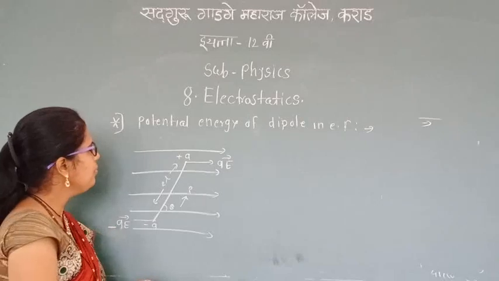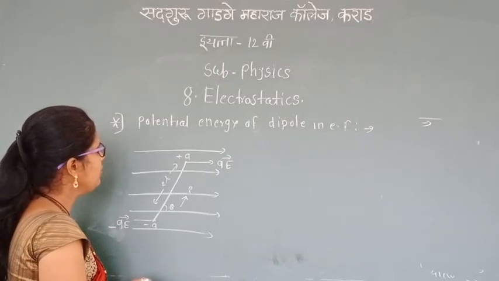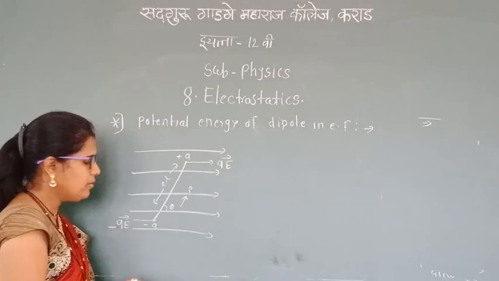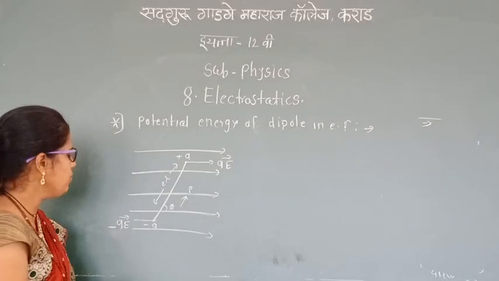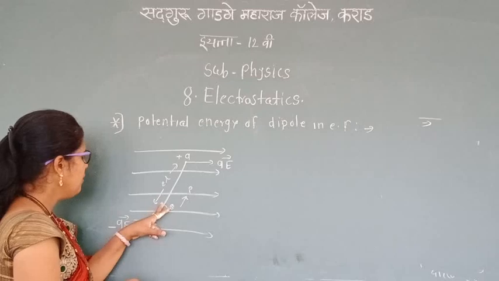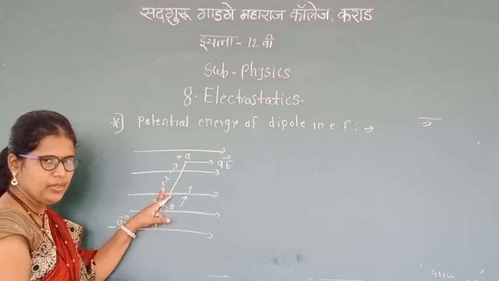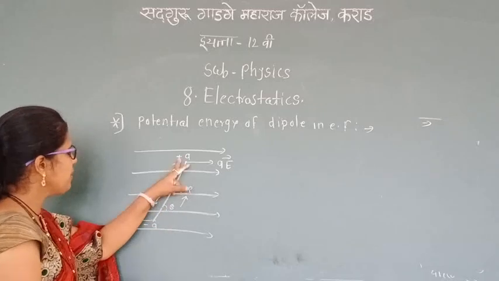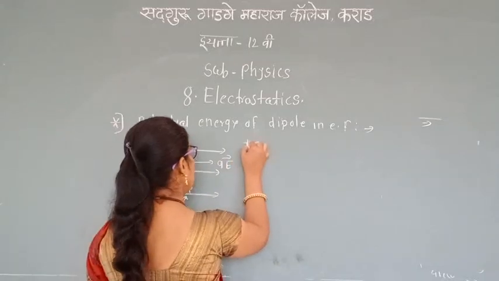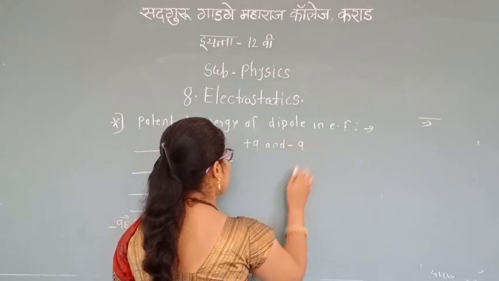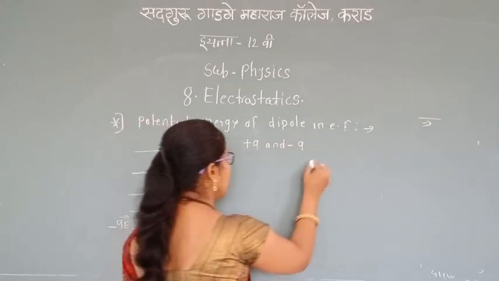Now we have to calculate this. Today we are going to learn the potential energy of a dipole in an electric field. Consider an electric dipole having two charges, plus Q and minus Q, separated by distance 2L.